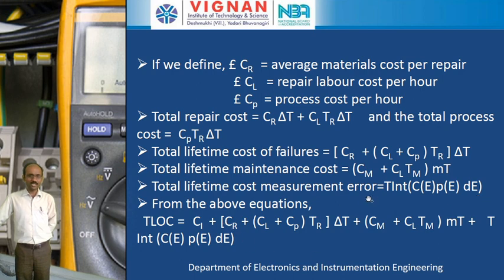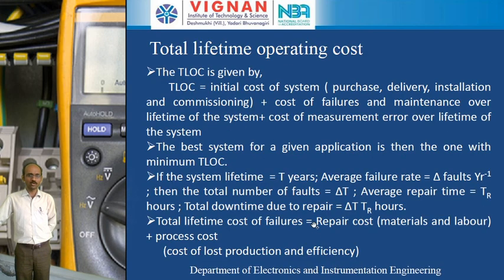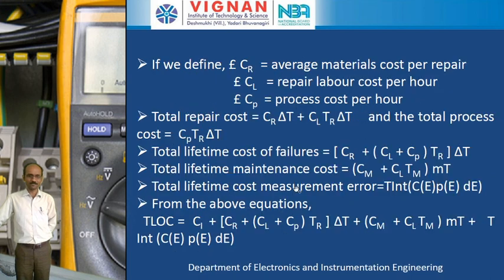So from these above equations, we can write the total lifetime operating cost this way. That is, it includes the initial cost of the system, cost of failures and maintenance over the lifetime of the system, and cost of measurement error. So all these values are expressed in this equation. So that gives the total lifetime operating cost of the particular instrument here. So before choosing any system, the total lifetime operating cost of the particular system should be minimum. Okay.